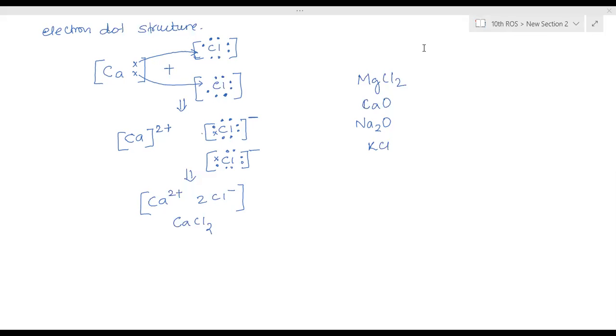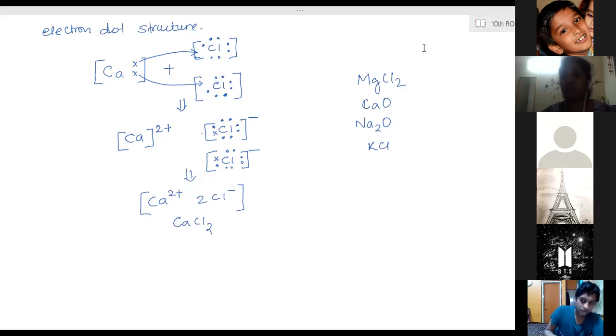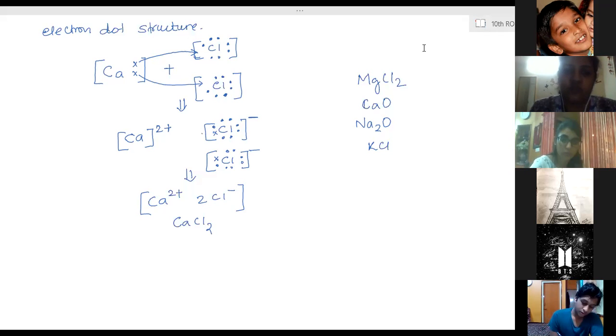Every day I need to tell them to switch on the video. Only two students are on. Na2O, I'm getting confused. Instead of two negatively charged ions, two positively charged ions have to be there. Two sodium atoms will each give one electron. Oxygen needs two electrons. Those are given by the two sodium atoms.